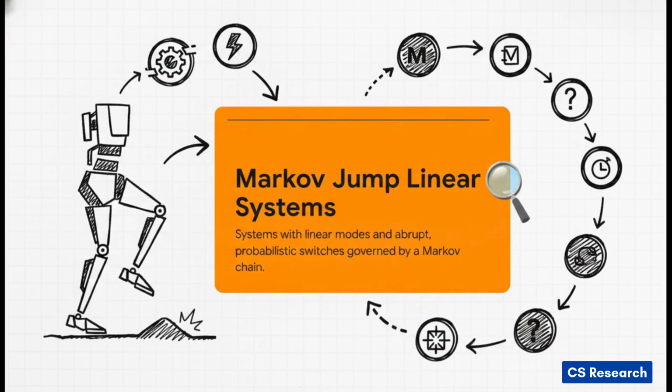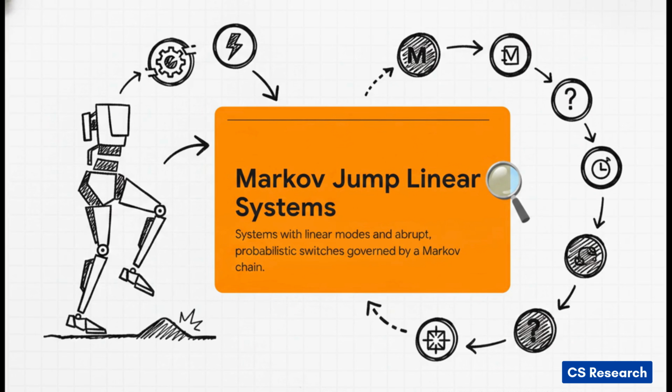Now, what's really interesting about this mathematically is how we actually represent systems that experience abrupt, random changes. Think about drones suddenly hit by massive gusts of wind, or a power grid dealing with localized failures. How do we model that mathematically? Well, the answer is Markov Jump Linear Systems, or MJLS. And MJLS is honestly perfect for modeling real-world uncertainty.